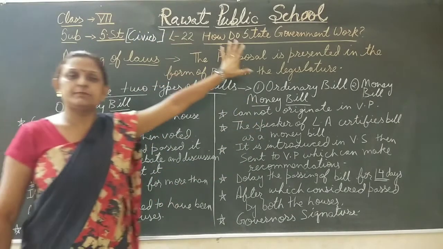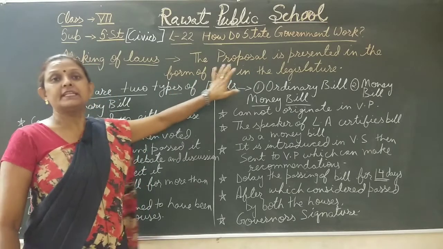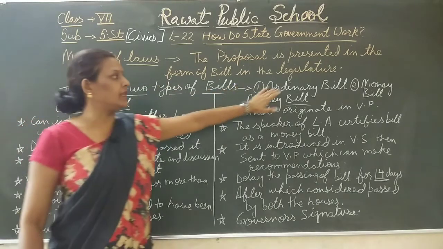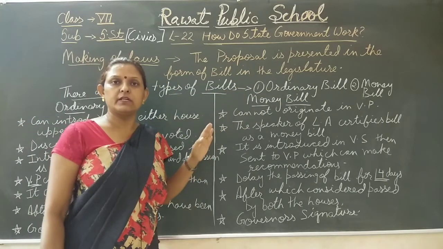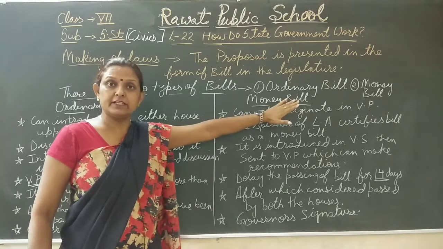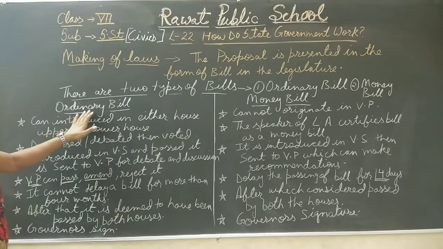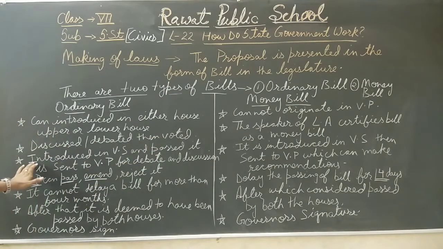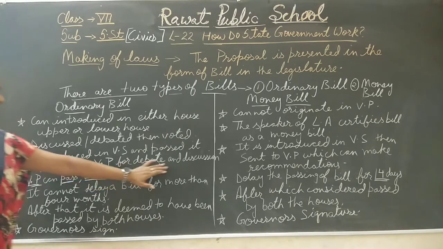Again, making of laws: before becoming a law, the proposal is presented in the form of a bill in the legislature. There are two types of bills, ordinary bill and money bill. An ordinary bill is not related to money, while a money bill is related to money. An ordinary bill can be introduced in either house, discussed, debated, and then voted on. After it is introduced in the Vidhan Sabha and passed, it is sent to Vidhan Parishad for debate and discussion.